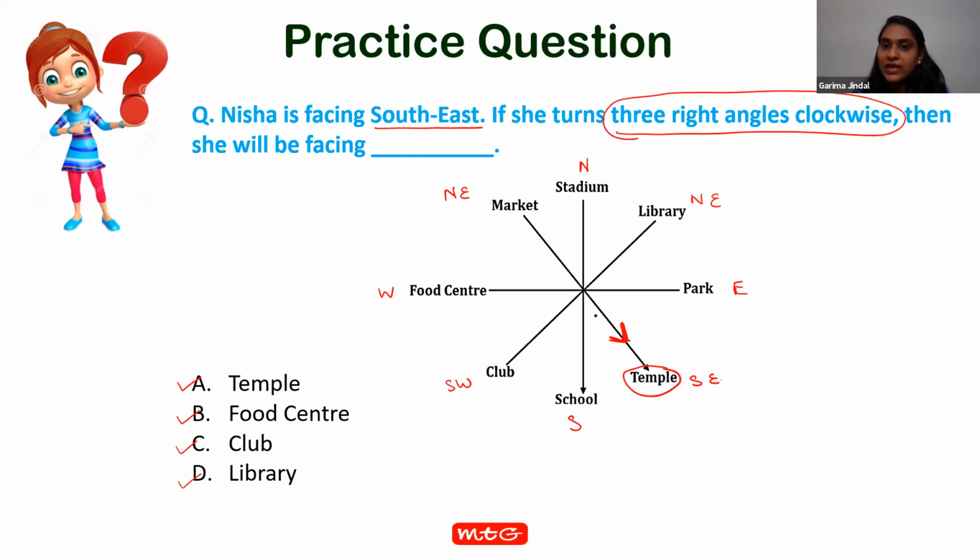3 right angles clockwise means, what is the measure between one cardinal direction and one main direction? 45 degree. And what is the angle between 2 cardinal and 2 main directions? 90 degree. And clockwise means moving like this. Right? So when we are moving 3 right angles, it turns like this: 1, 2, and 3. Nisha will be facing library.